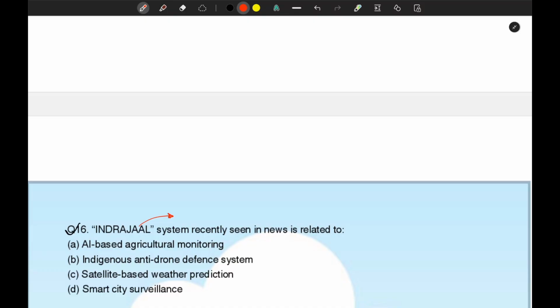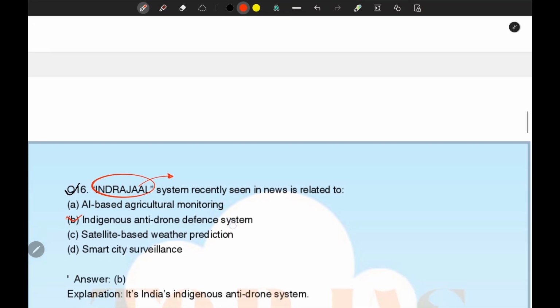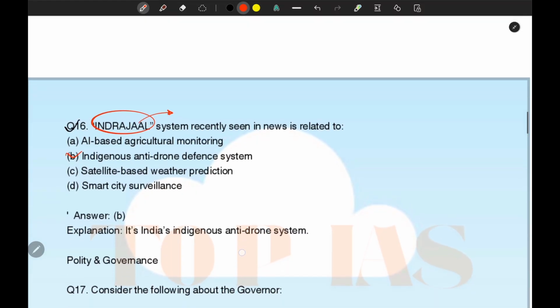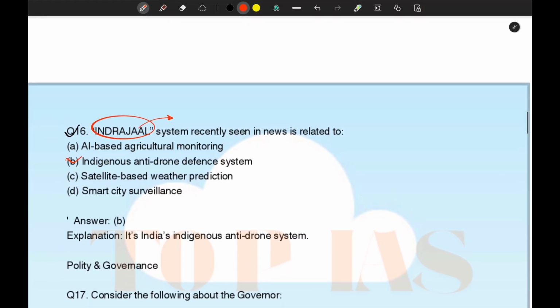Okay, so the correct option for this question is option B, that is Indrajal is basically dedicated to an indigenous anti-drone defense system. Okay, so Indrajal is nothing but India's indigenous anti-drone system.